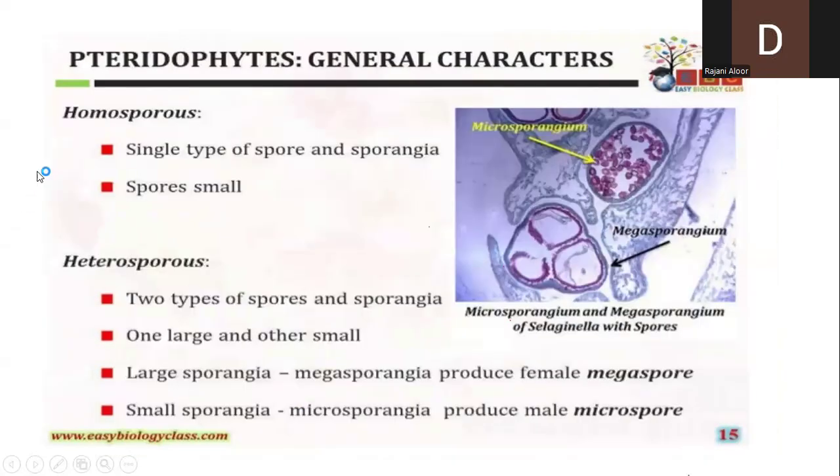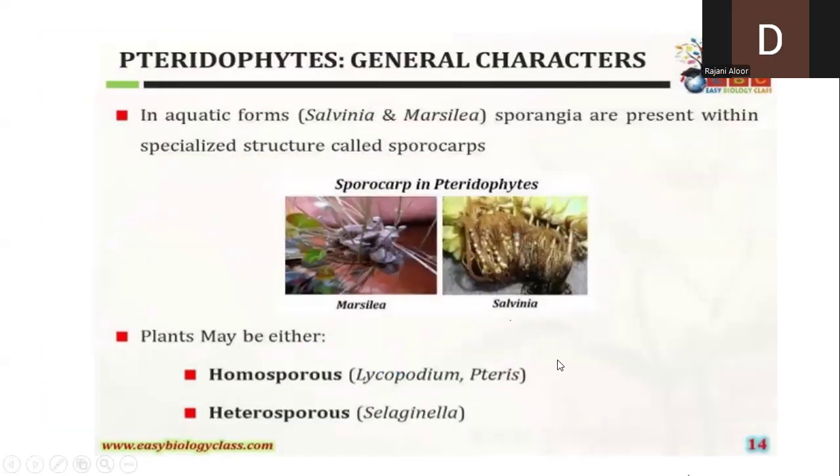So you can look into this here. Homosporous, the sporangia develop only a single type of spore. That type of plants are regarded as homosporous. They develop only one type, where the spores will be either smaller or larger. Immaterial of what they are, the entire sporangia will develop only one type of spores. Such a condition is called the homosporous condition, and that plant is called a homosporous plant. Examples, as I told you, Lycopodium and Pteris.